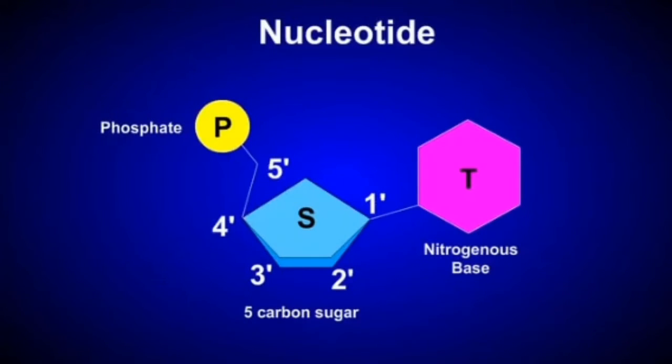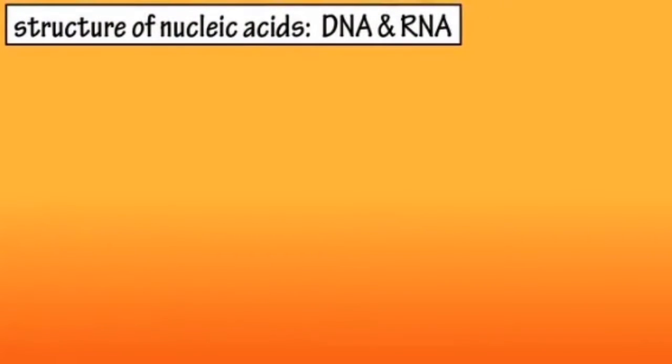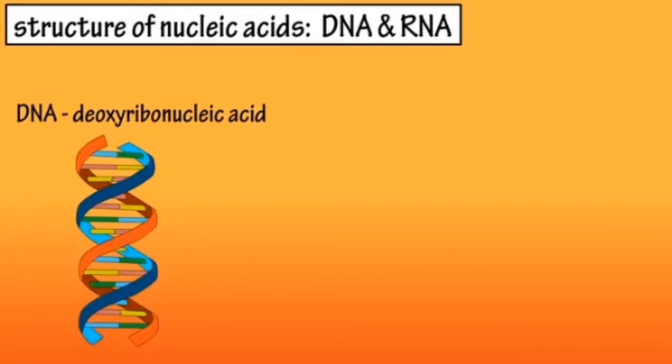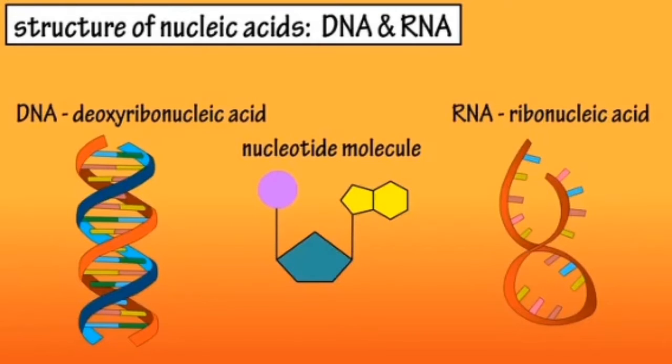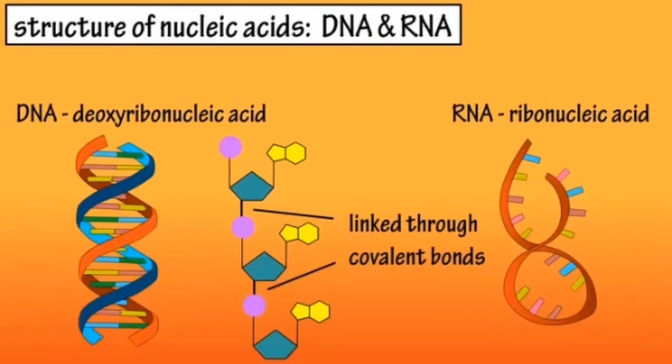of life. They carry the genetic blueprint of a cell and carry instructions for the functioning of the cell. There are two main types of nucleic acids: DNA or deoxyribonucleic acid and RNA or ribonucleic acid. Nucleic acids are large molecules made up of smaller molecules called nucleotides. The nucleotides in these molecules are linked together through covalent bonds, or bonds of electrons shared between atoms.